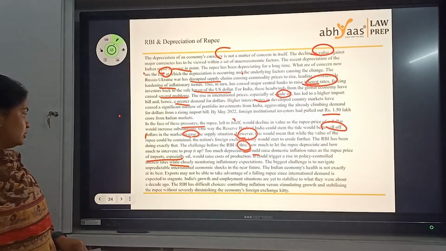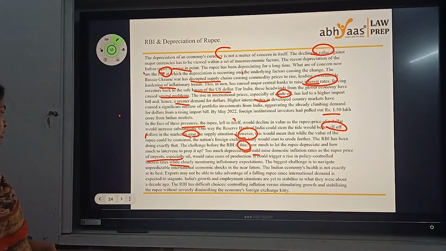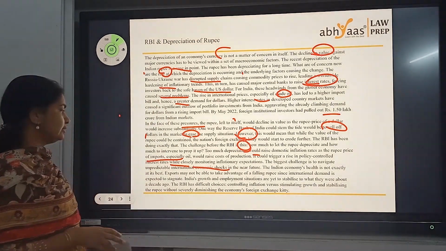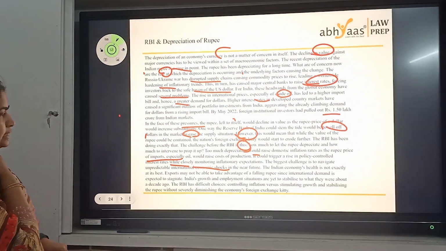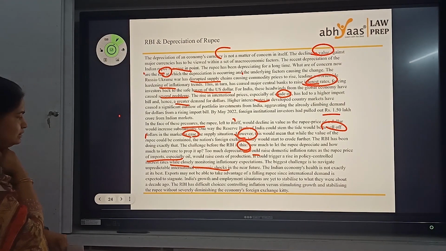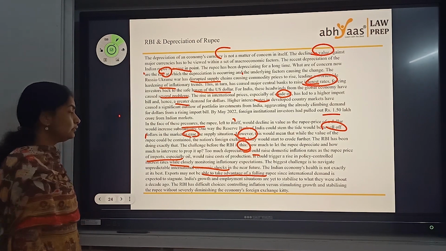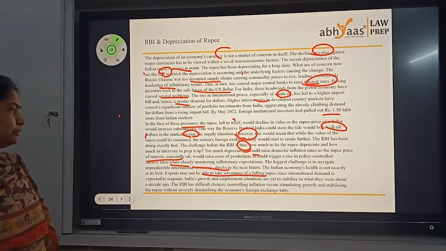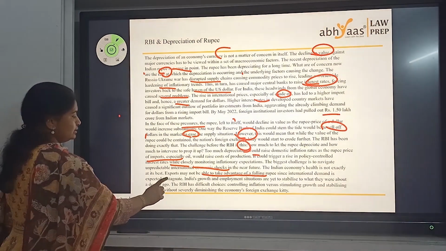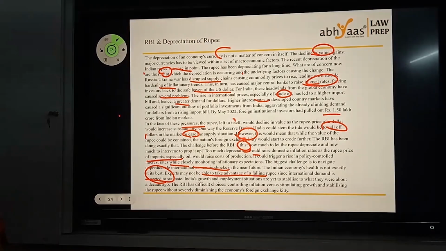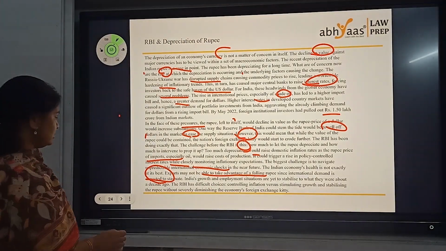The biggest challenge is to navigate unpredictable economic shocks. Again, other things around the world might affect you. We have to see that. India's economic health is not exactly at its best. Exports may not have taken the advantage of the falling rupee price since international demand is stagnant. India's growth and employment situations are yet to stabilize.